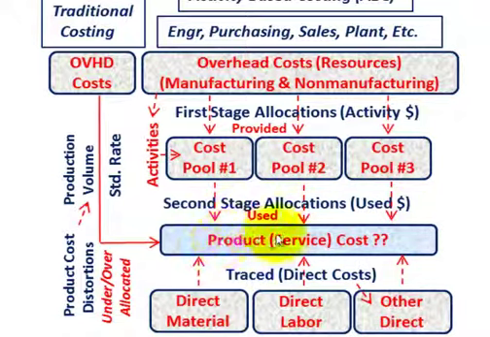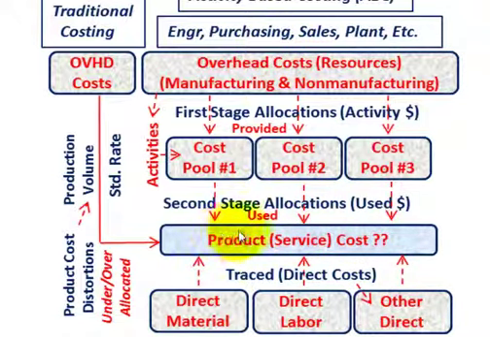Now the product or service that we're building, manufacturing, or providing is going to consume a certain amount of those costs. The product or service is going to use a certain amount of the engineering costs, a certain amount of the purchasing costs, sales, and so forth.